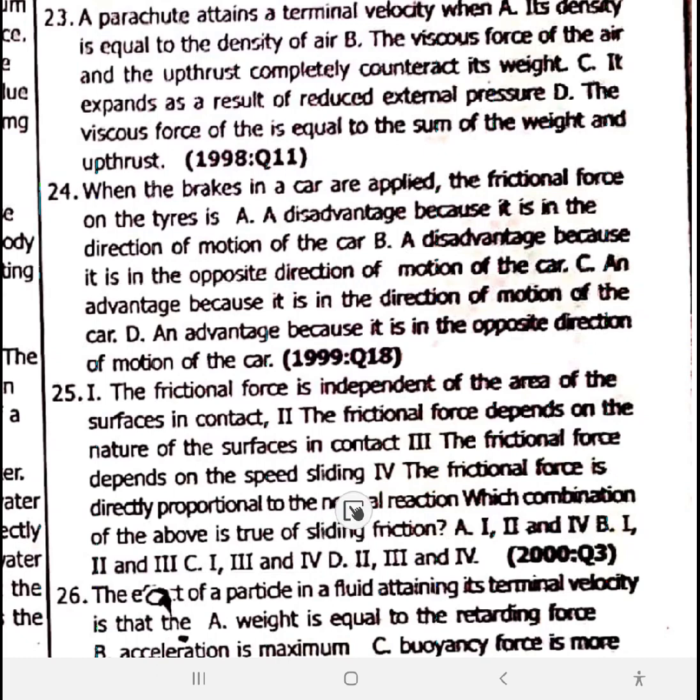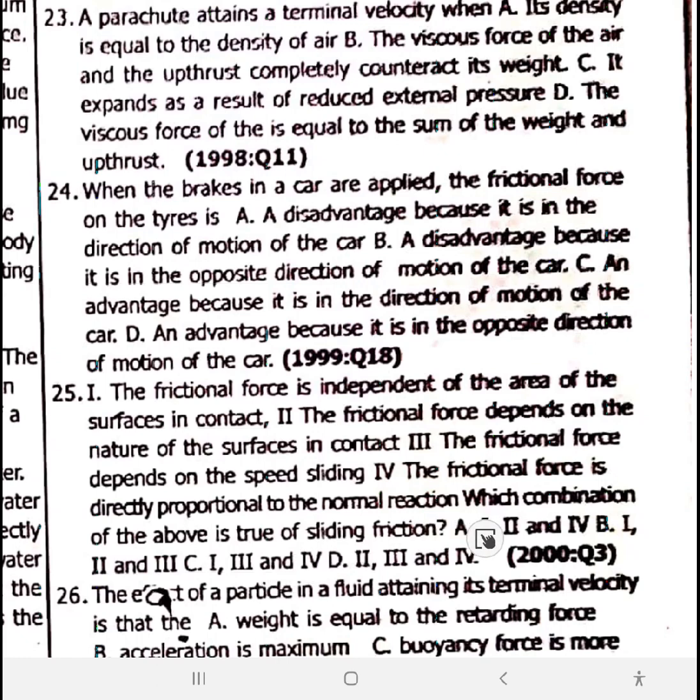IV, the frictional force is directly proportional to the normal reaction. The frictional force depends on the speed sliding, which is like we have sliding and static friction. I and IV. Option C. I and IV. 23 is C.